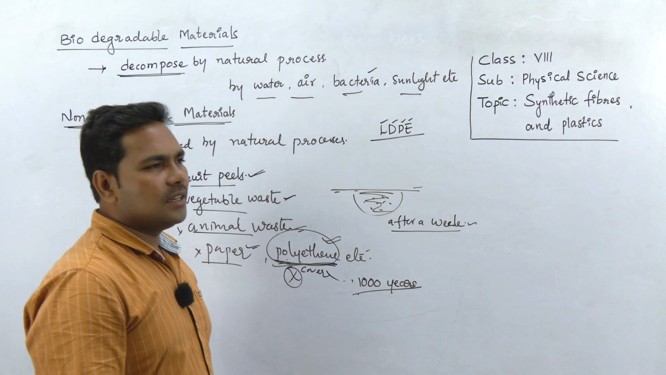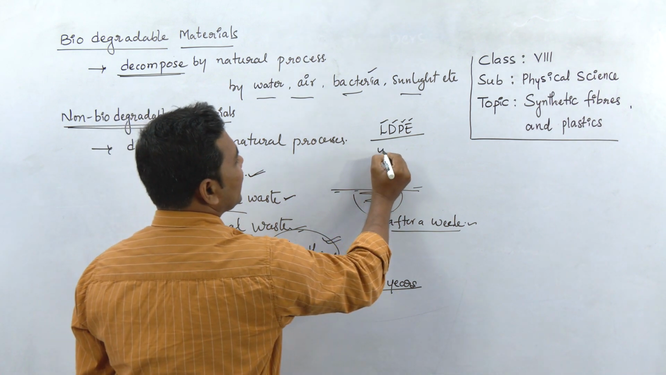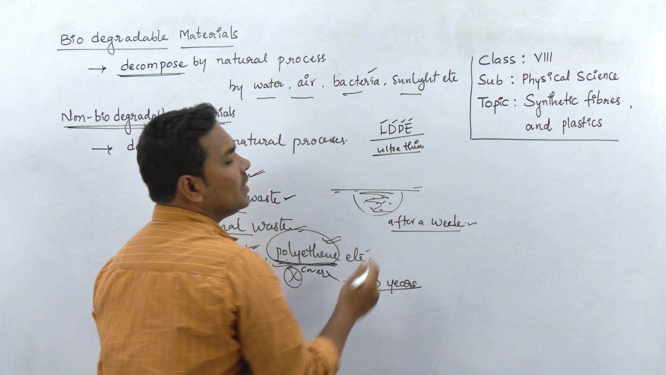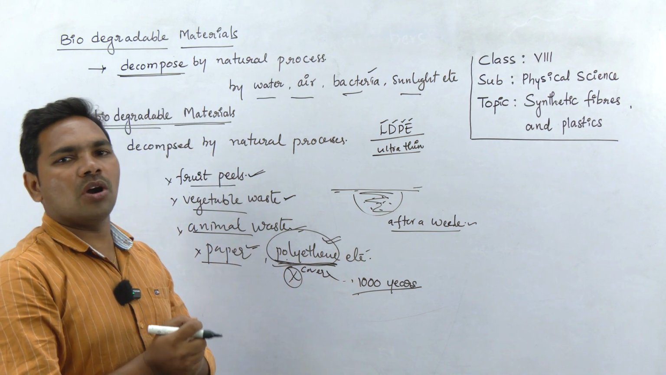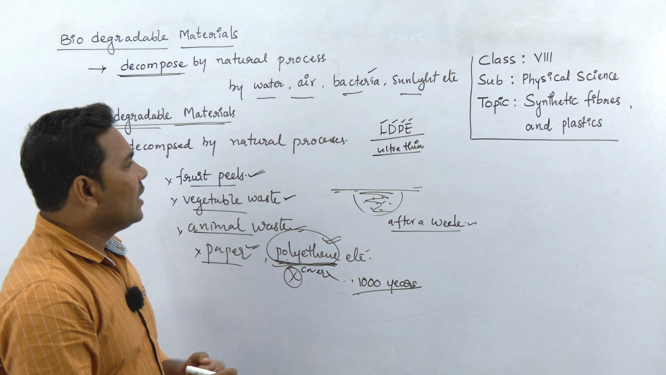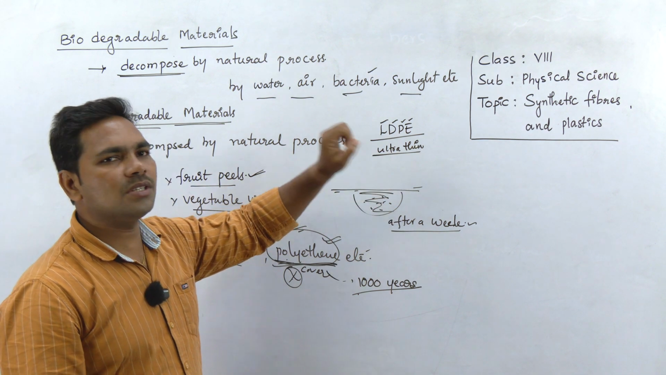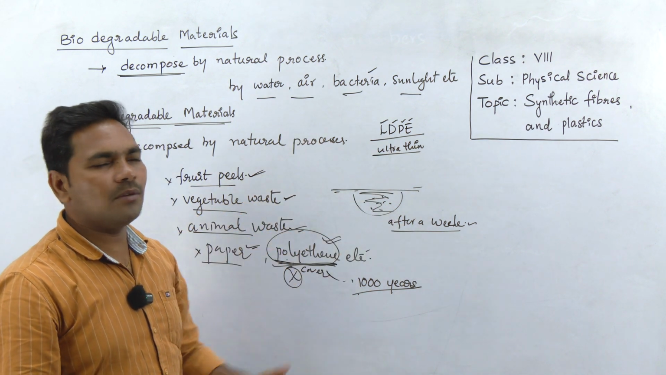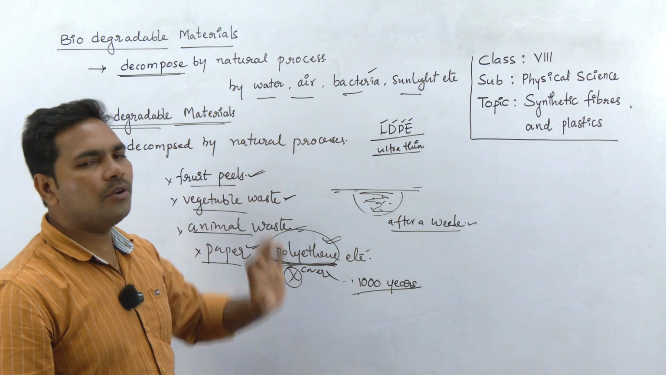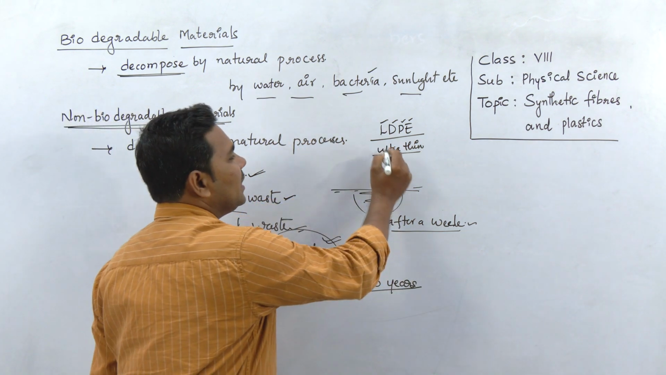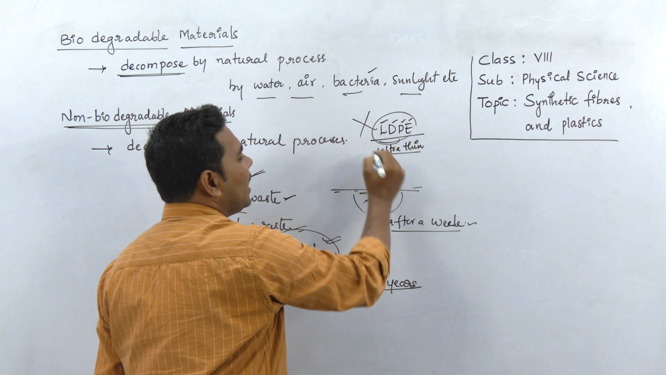There is a plastic which is ultra thin. We imagine this is very thin, but it is also very strong, and it takes many years to decompose. It almost cannot be decomposed by any other process, as it is non-biodegradable. It was used to make polythene covers, but now this material, LDPE, is completely banned.